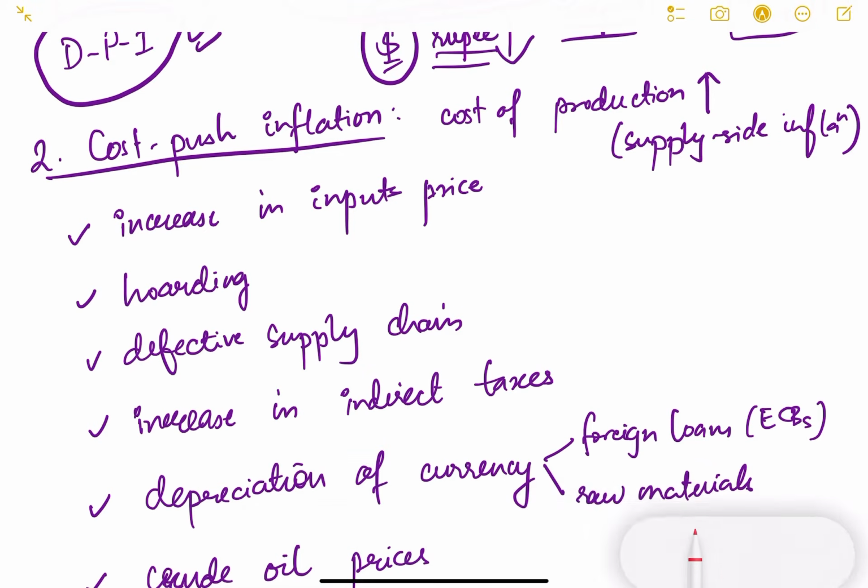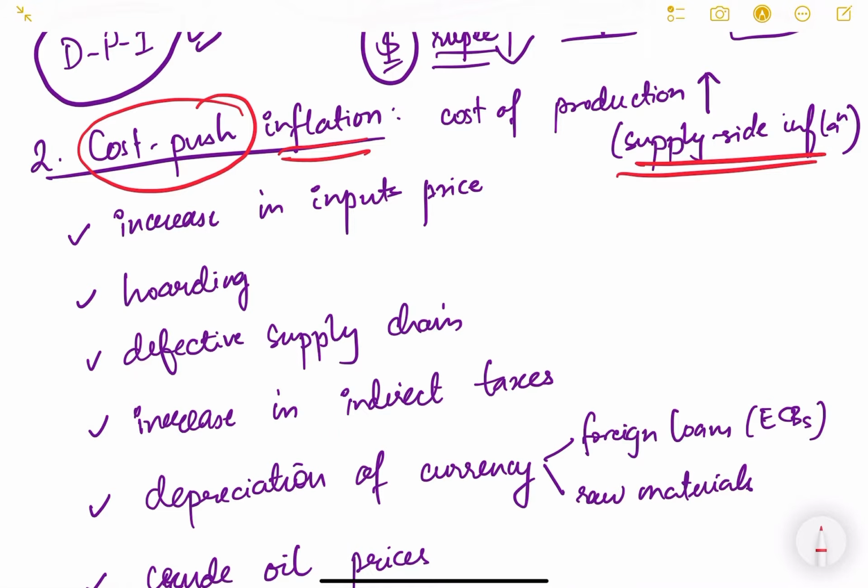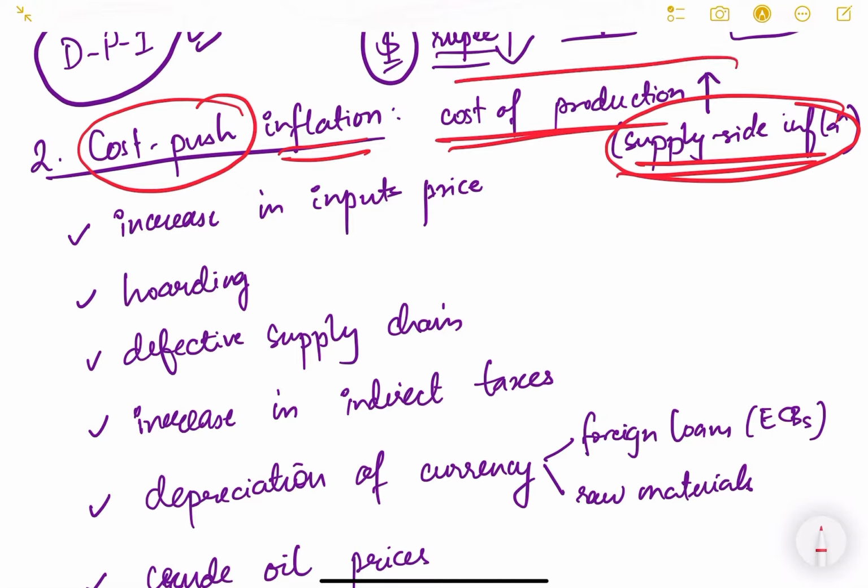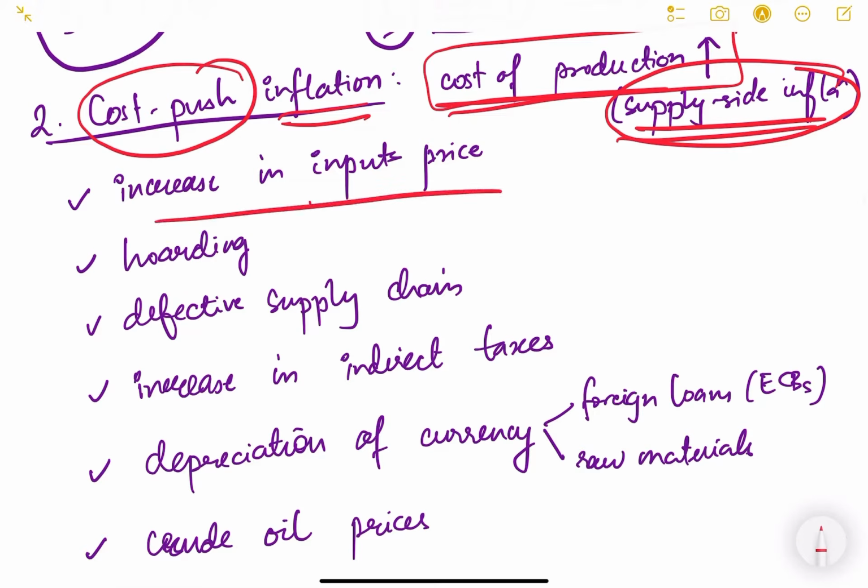Now let us discuss the next kind of inflation, which is known as cost push inflation. This is basically a supply side inflation. Before this we have studied demand pull inflation. Now we will see the supply side inflation, and this is just because the cost of production is increasing. Now it has become very costly for producers to produce. Now what could be the reason? Increase in input prices, right?